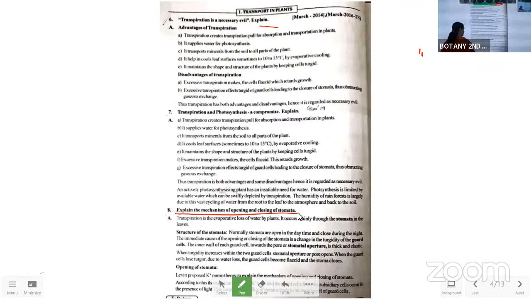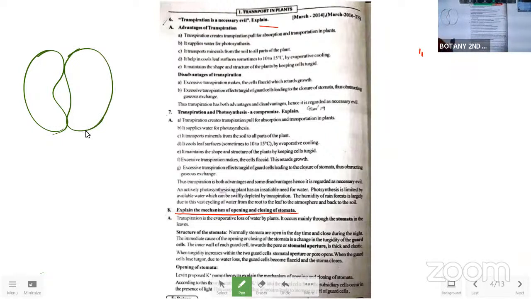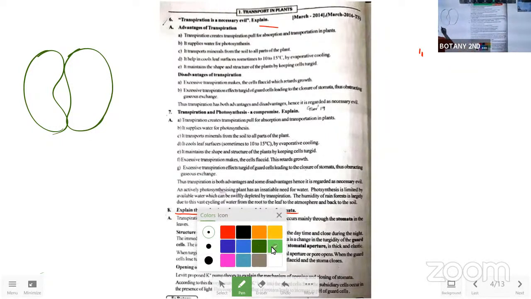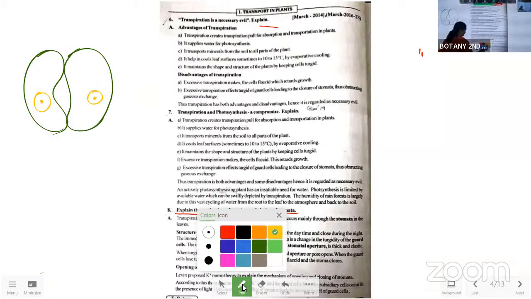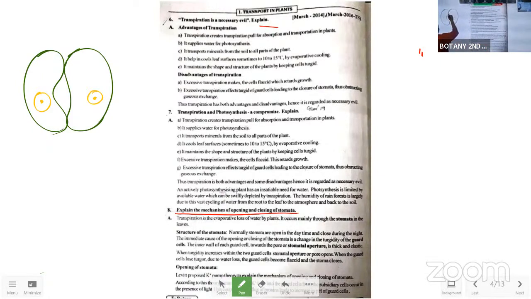So how to draw the stomatal apparatus? First of all, see how we have to draw the stomata. In the stomatal apparatus, the guard cells have a thick cell wall inside and a thin cell wall outside.